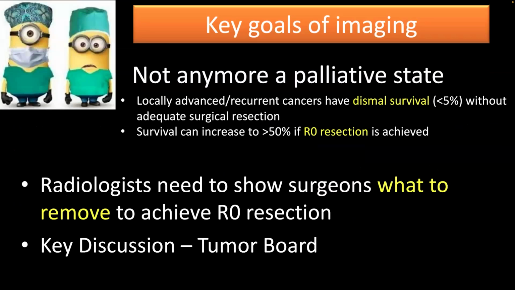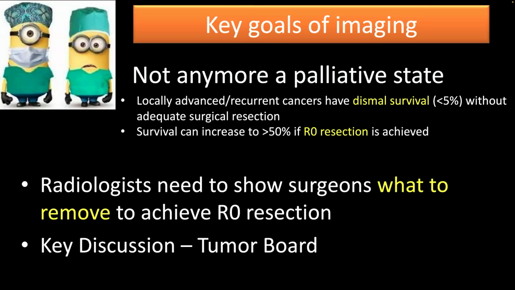Why is it so important? Because we are no longer at the palliative state when you have a recurrence in the pelvic site. Before performing exenteration, the patient has a very poor survival, like less than 5%, but the survival can increase to more than 50% if an R0 resection is achieved.